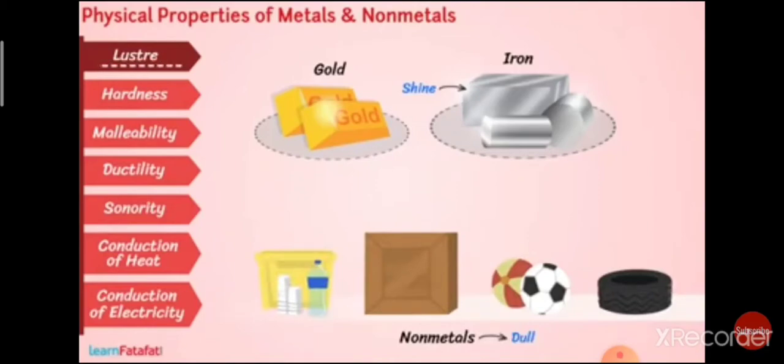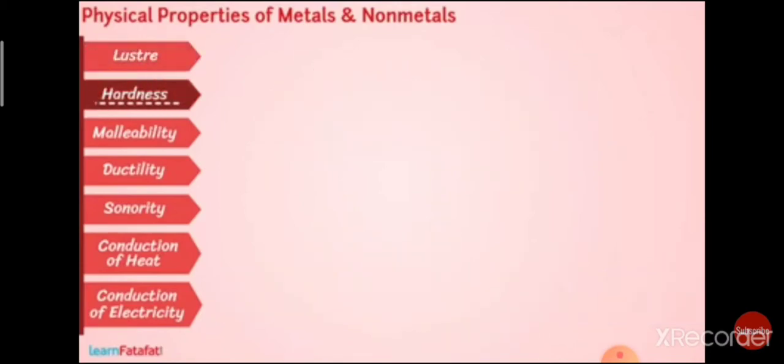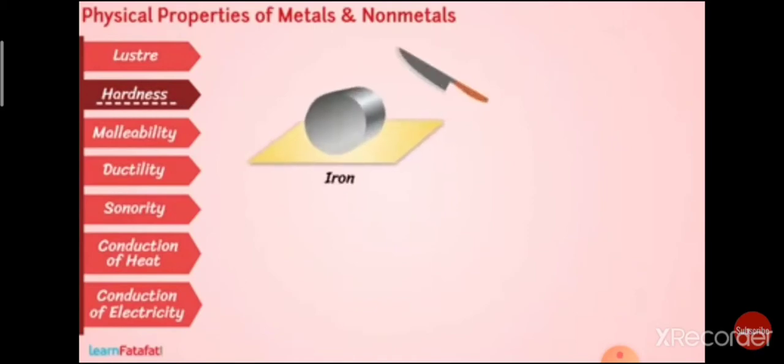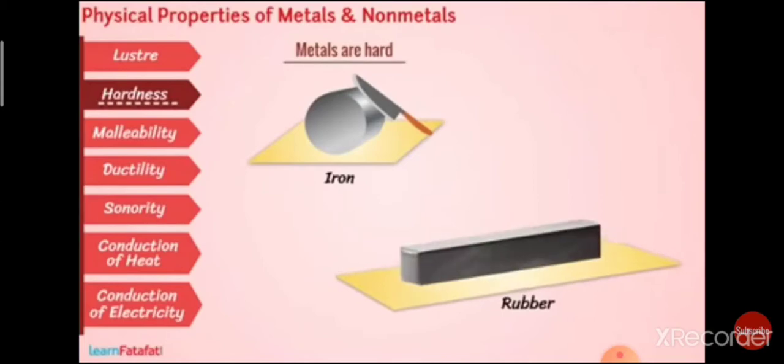Now we have hardness. Try to cut a piece of iron with a knife. Isn't it very difficult? Why? Because metals are hard. Now try to cut a rubber with a knife. It must be very easy as compared to the iron. So here we can say non-metals are soft.